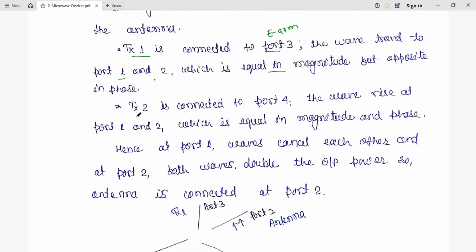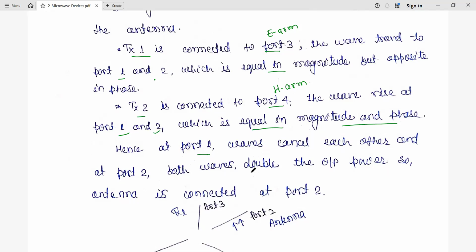And if a transmitter is connected to port 4, the H arm, what will happen here? It will appear at port 1 and port 2 with equal magnitude as well as phase. So in both situations, at port 1 the waves cancel each other, and at port 2 the waves double the output power.